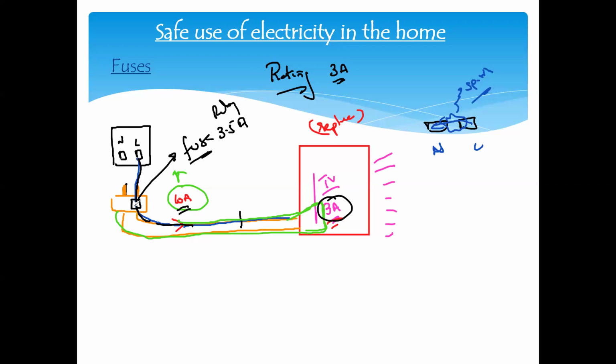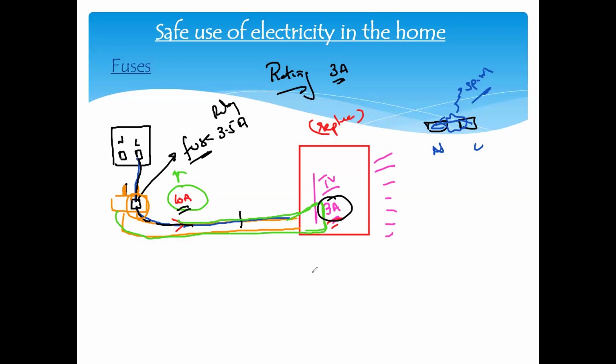When the fuse melts, the circuit is disconnected. So you just have to replace a fuse rather than replacing your television. Replacing a fuse is much cheaper compared to replacing a device. So the main purpose of the fuse is to protect the device by using the heating effect of the current.